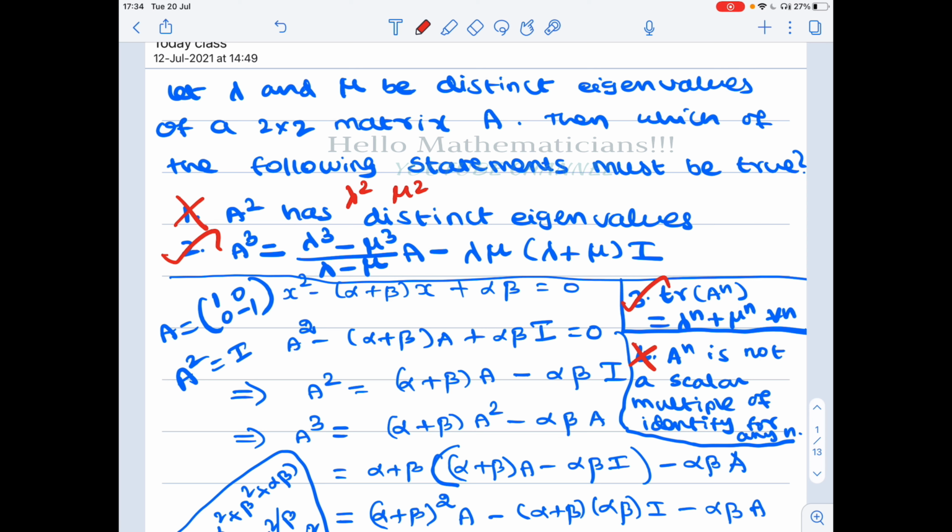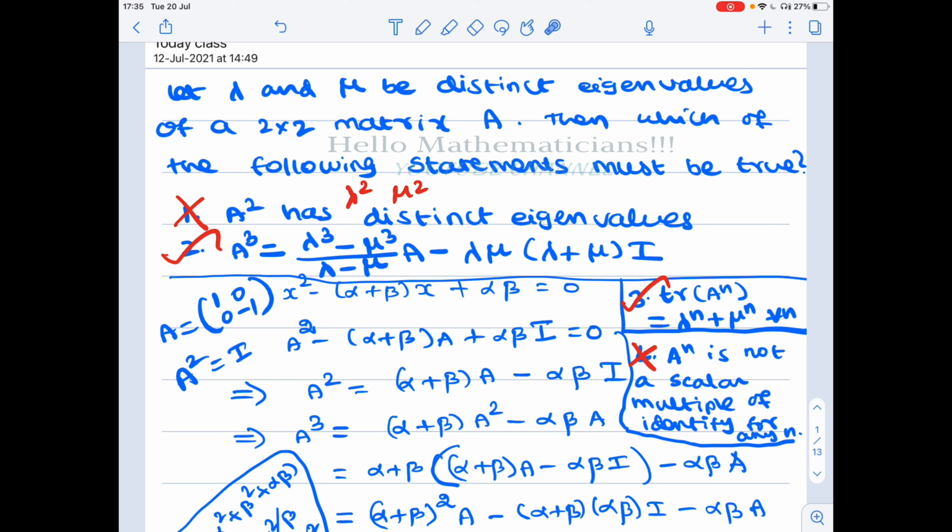You can easily come up with an example, like 1 and minus 1: if you consider those, then the squares are equal. If you consider the matrix A equal to [1 0; 0 -1], then its eigenvalues are 1 and minus 1, and A squared will be the identity, whose eigenvalues are 1, 1. Therefore, A squared has distinct eigenvalues is wrong.